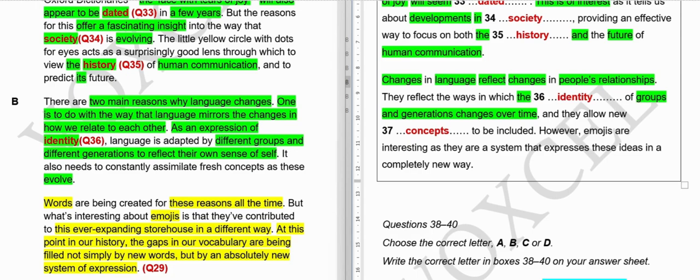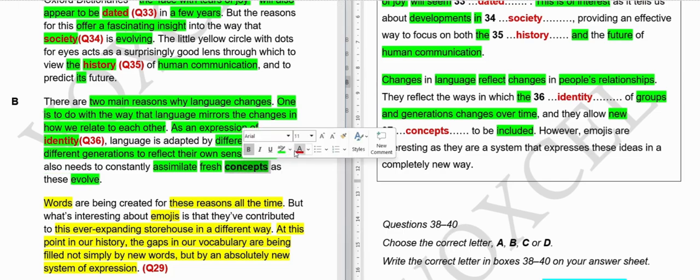Here the keyword is, they allow new dash to be included, and here they are saying it also needs to constantly assimilate, which basically means adapt. If you include something, you are adapting something. And here the keyword is new, and for new they have written fresh. So that's why fresh concepts, new concepts. Concepts will be our answer. Hope it is clear.